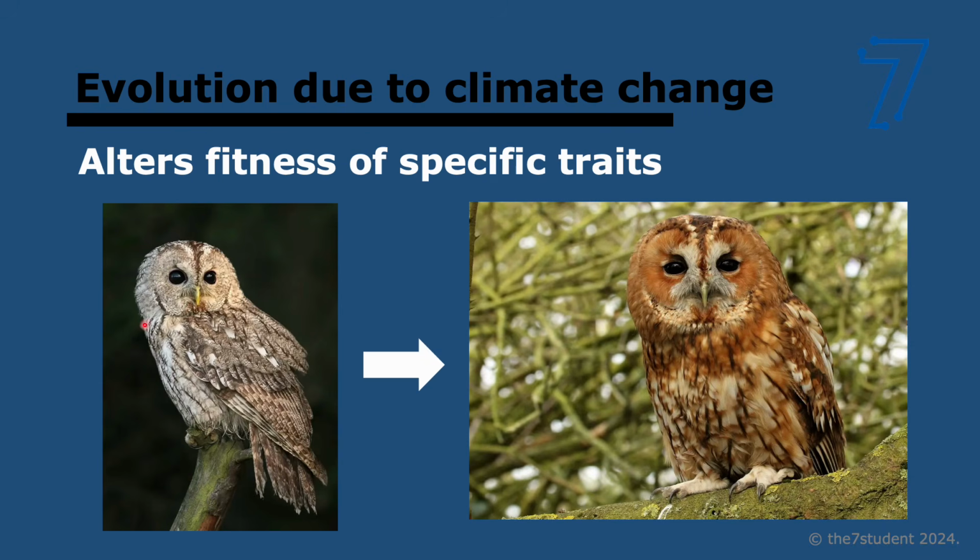So for example, in this type of owl called the tawny owl, what's been happening is the tawny owl has been shifting from this gray color to this brown color. Why? Because there are warmer winters now in Finland, where this owl lives apparently, and warmer winters lead to reduced snow cover. If there's less snow cover, this is not as good camouflaging as this. So now the brown morph, the brown form, is more advantageous than the gray, so it has better survival.